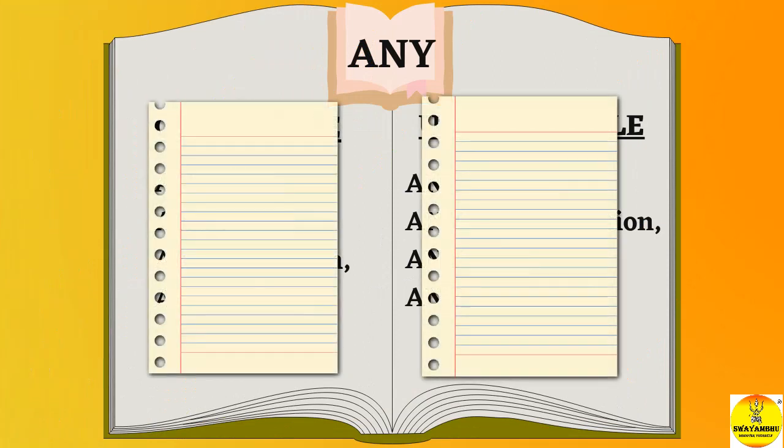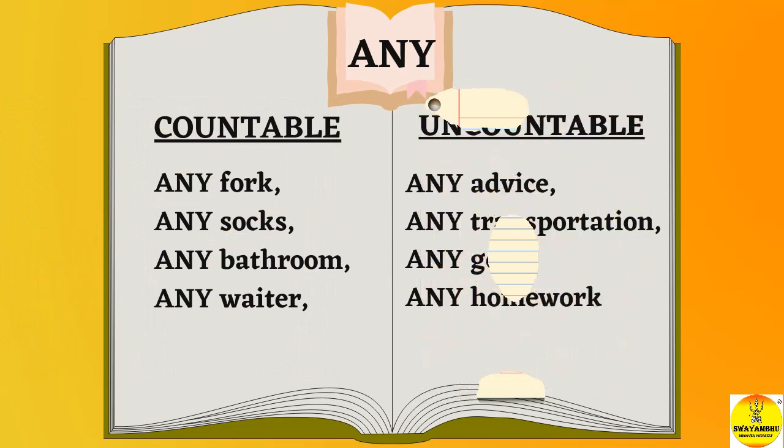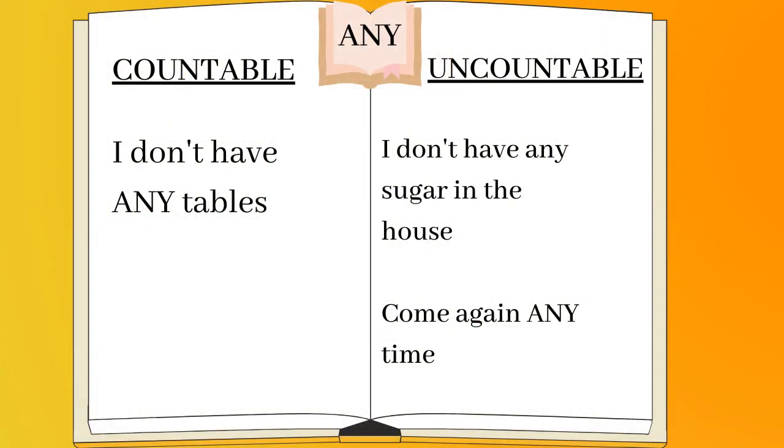Any. Countable: any fork, any socks, any bathroom, any waiter. Uncountable: any advice, any transportation, any gold, any homework. I don't have any sugar in the house. Or you can say this, come again anytime. I don't have any tables.